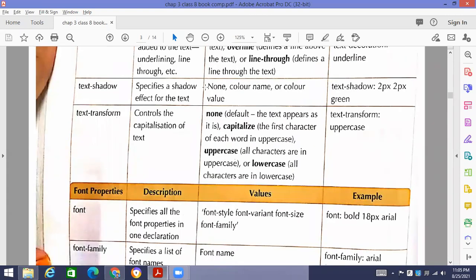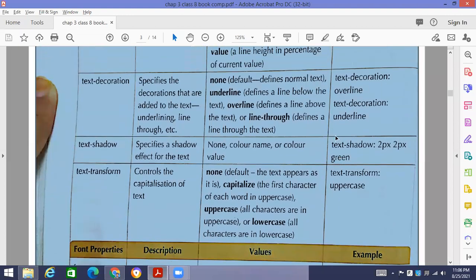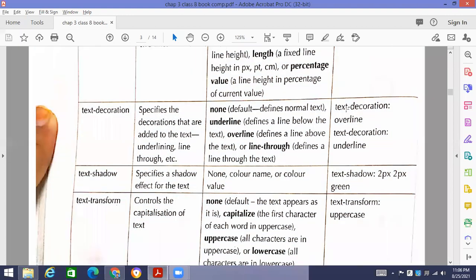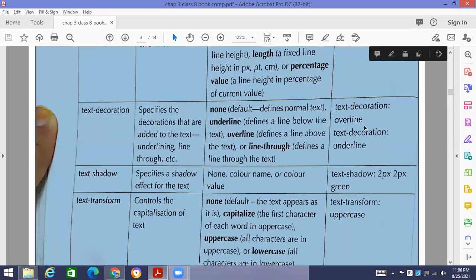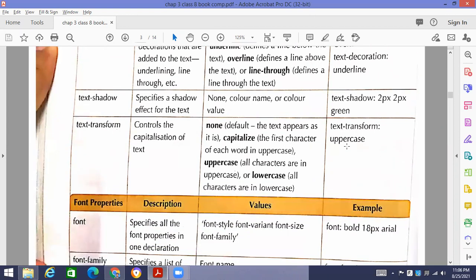Similarly, text shadow, specify shadow effect for the text. So if you will apply the text shadow, what are the properties that you are going to mention? Text shadow, you mention in the pixels, 2 pixel by 2 pixel, or in which color you want to apply the text shadow. So it will be applied accordingly. These are the examples mentioned here for the coding. Text decoration overline, text decoration underline. So if you will mention text decoration overline, it will do it accordingly. If you will mention text decoration underline, it will do it accordingly.